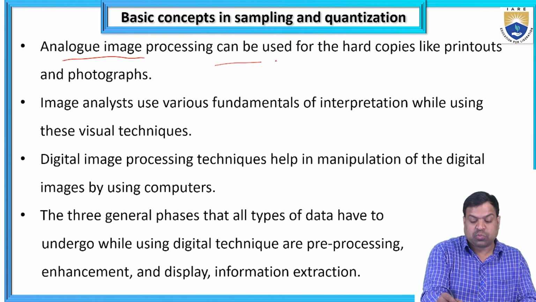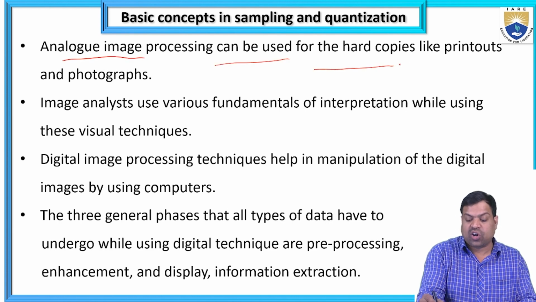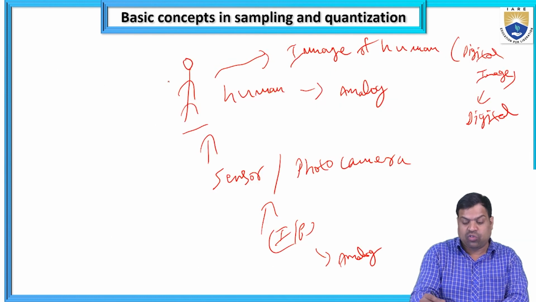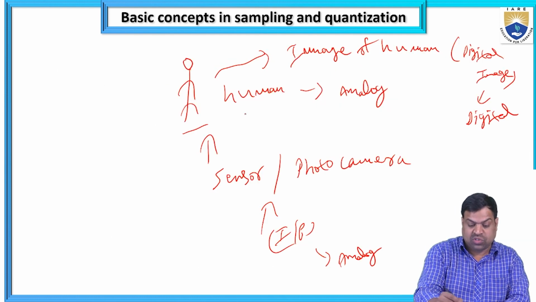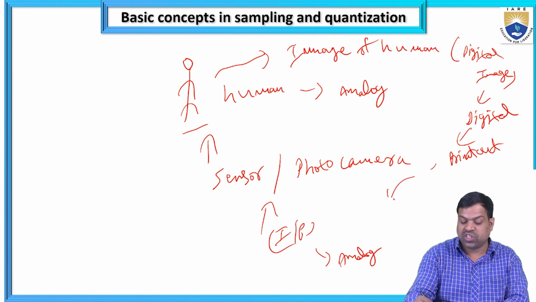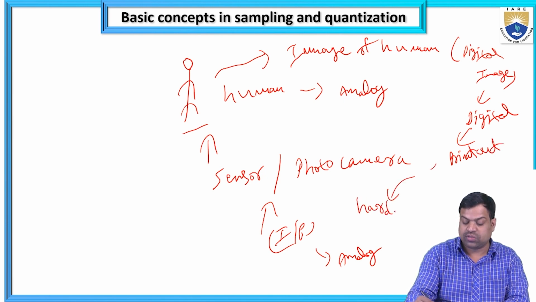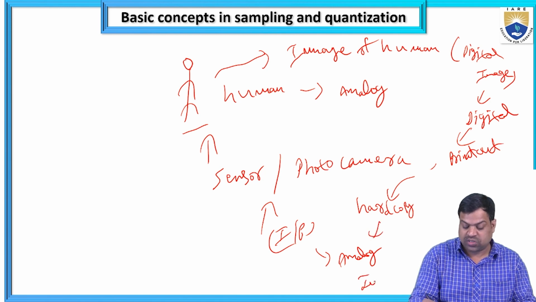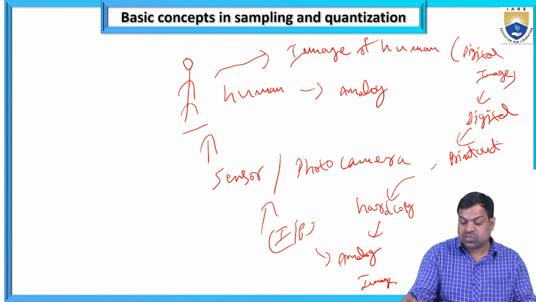Analog image processing can be used for hard copies like printouts and photographs. When I go for the printout, after the digital image is there, I get the printout. This printout is a hard copy, and I am calling that an analog image. So after getting the digital image, I take the printout, that is called the hard copy.